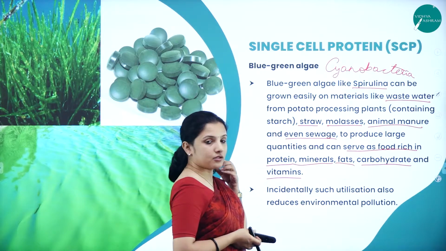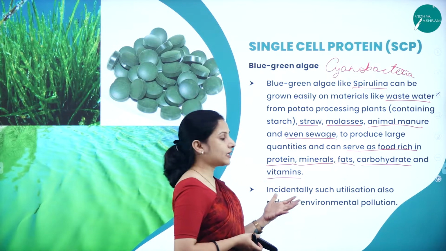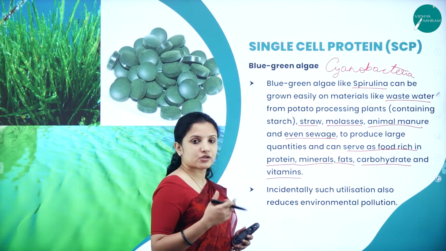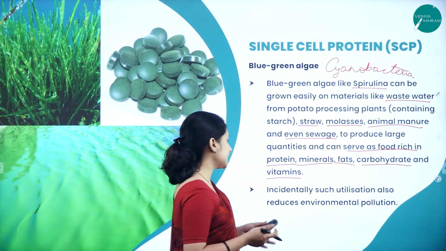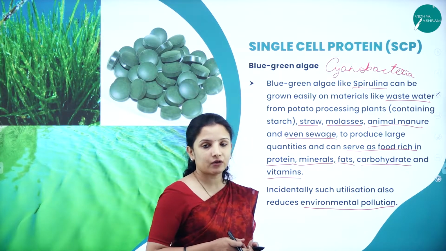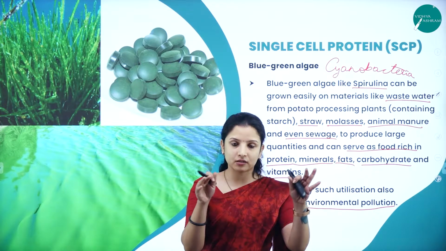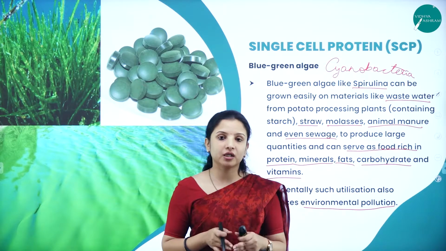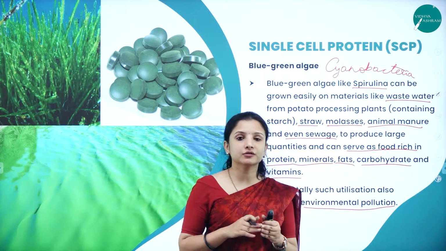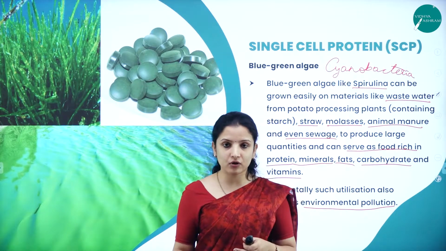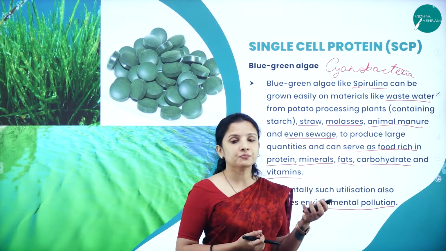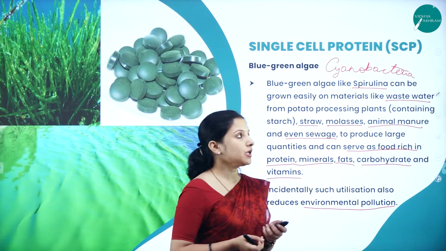So here the culture of spirulina is very easy, and the culture of spirulina also decreases environmental pollution. It also treats the particular water in which it is growing. So that is why spirulina is useful for treating environmental pollution, as well as being a good source of protein. So for both of these purposes it can be used.